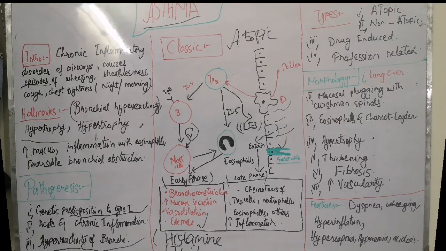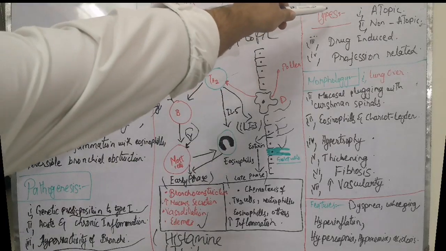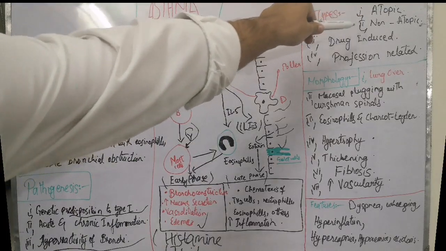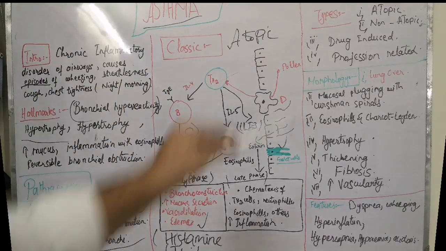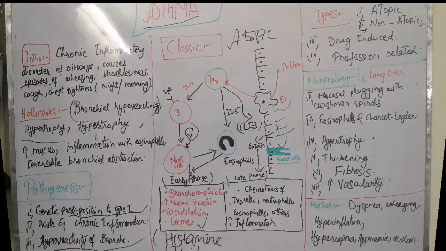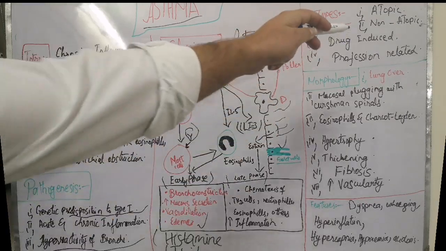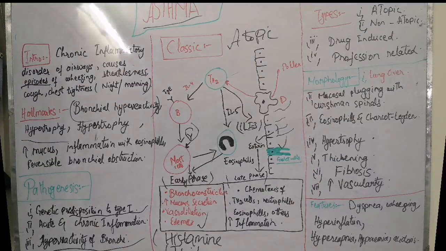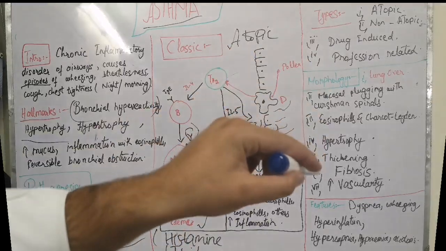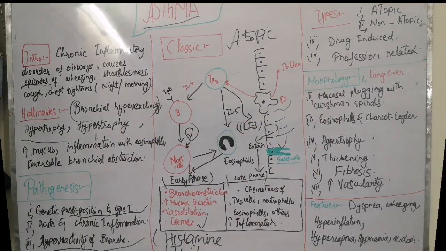Now, what are the types of asthma? Asthma may be atopic, which I have discussed here, or non-atopic, when there is no history of genetic predisposition to type 1 hypersensitivity reaction, but it is due to chronic exposure to irritants or chemicals, for example cigarette smoke.